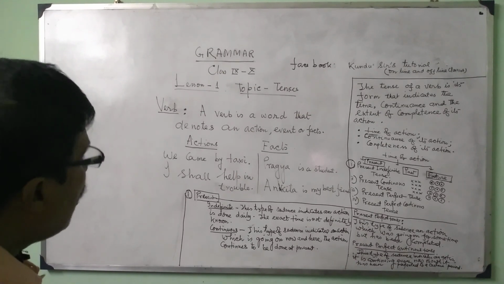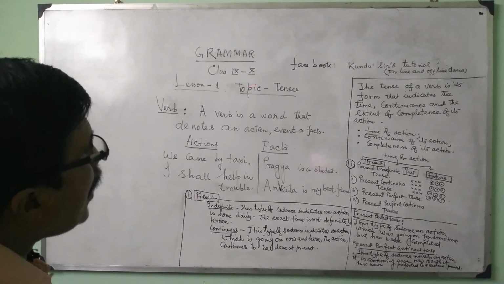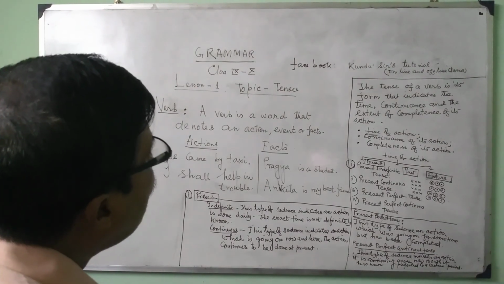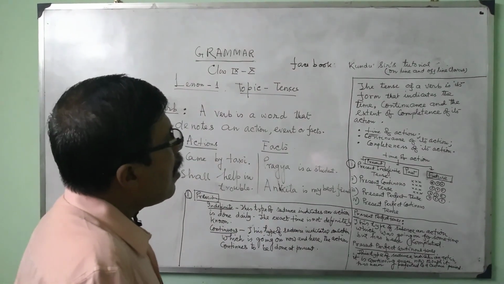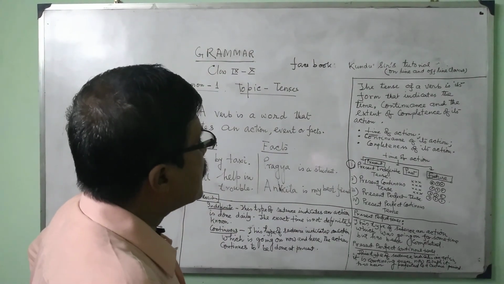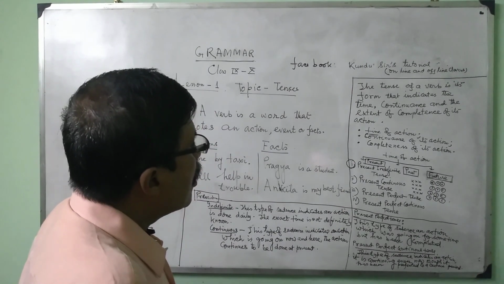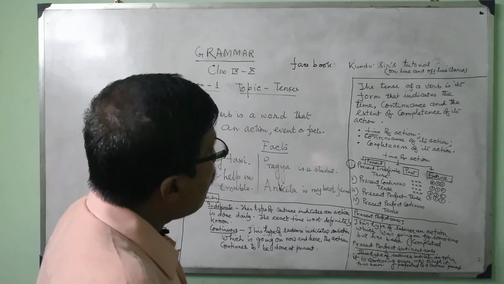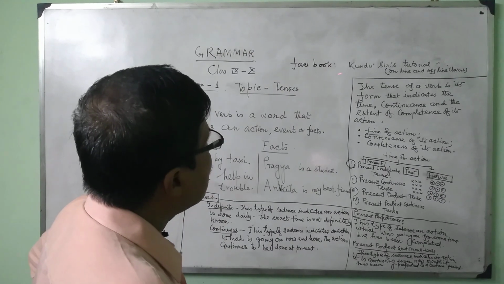Now, with reference to the verb, we are going to tense. On the right hand side of the board, the tense of a verb is its form that indicates the time, continuance and the extent of completeness of its action.